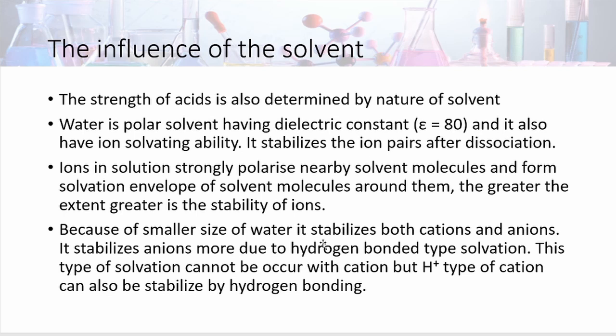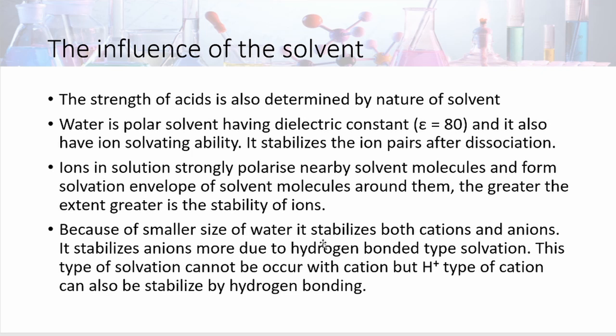The influence of the solvent. The strength of acid is also determined by the nature of solvent. Water we generally use as a solvent for different reactions. It is highly polar, its dielectric constant is 80, and it has ion solvating ability. Ion pairs, after dissociation, are stabilized by solvation.